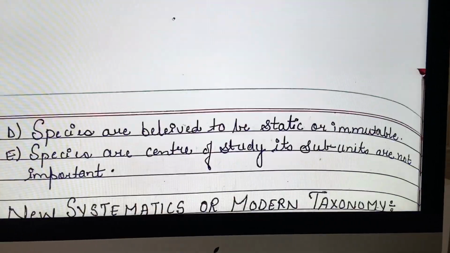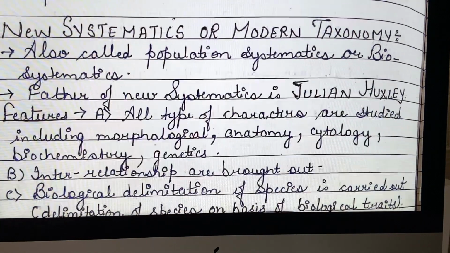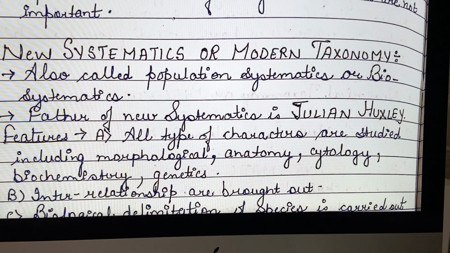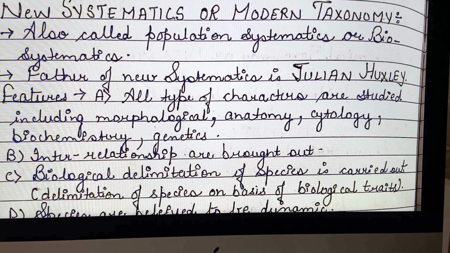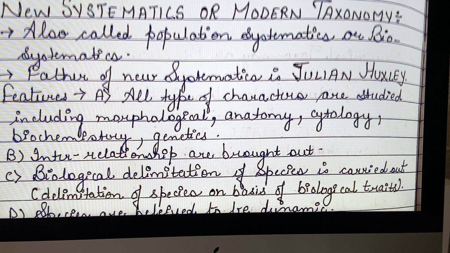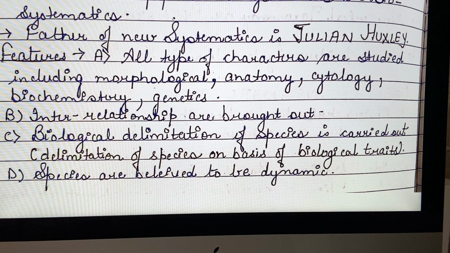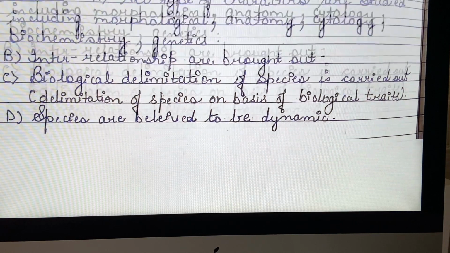Whereas in modern taxonomy, we study a large number of characters, including morphological, anatomical, cytological, genetics, and we bring about interrelationship among the organisms also, and we also bring about the evolutionary relationship of the organisms. The father of new systematics or modern taxonomy is Sir Julian Huxley, whereas classical taxonomy was given by Carolus Linnaeus.